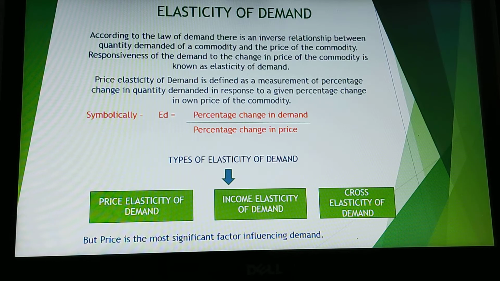Now the responsiveness of demand to the income of a consumer is known as income elasticity of demand, and the responsiveness of demand to the price of substitutes is known as cross elasticity of demand. So you have these three types of demand, but in your syllabus you have only the first, that is price elasticity of demand.